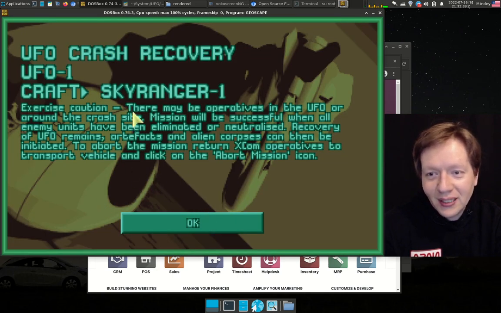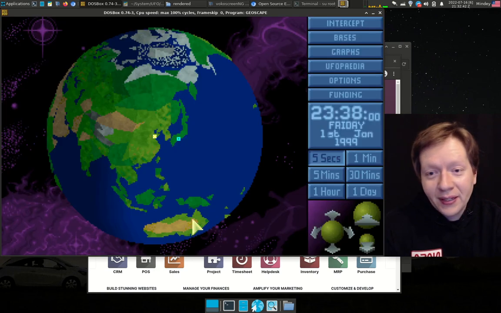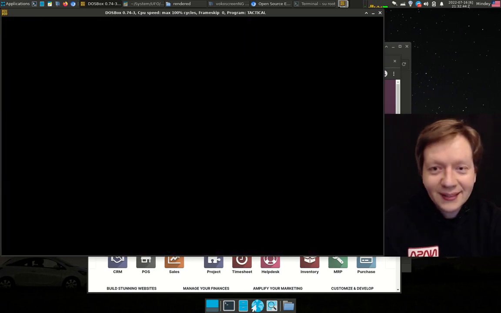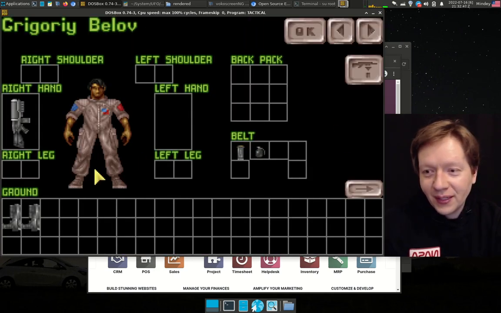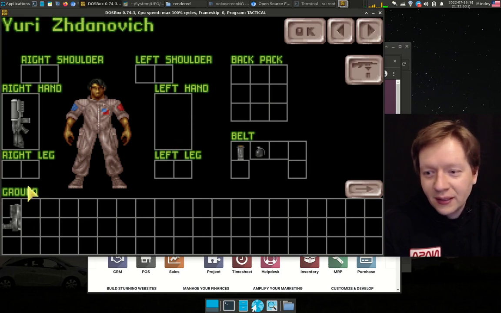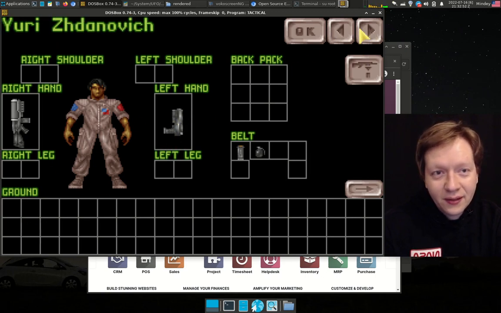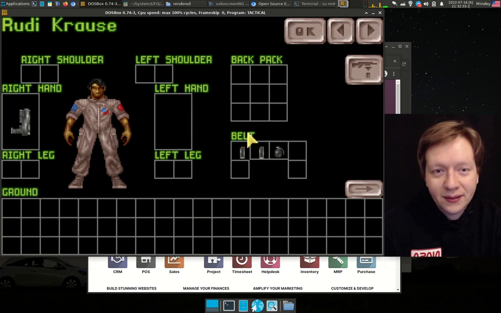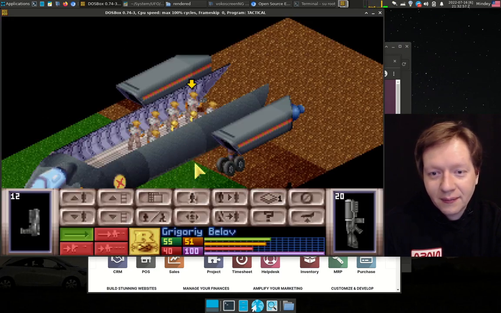So okay, the mission is to retrieve the remains of the crash landing site. In this case, you can actually arm your operatives, and then there is a number of operatives in this craft, and then you can basically enter this roleplay game.